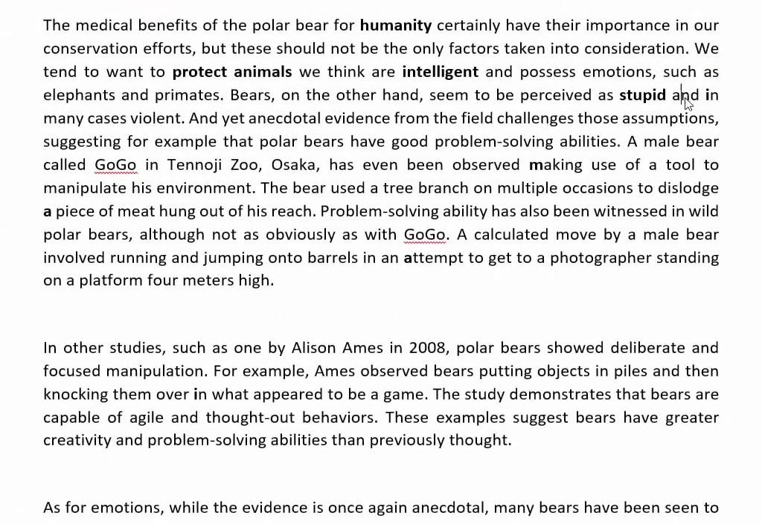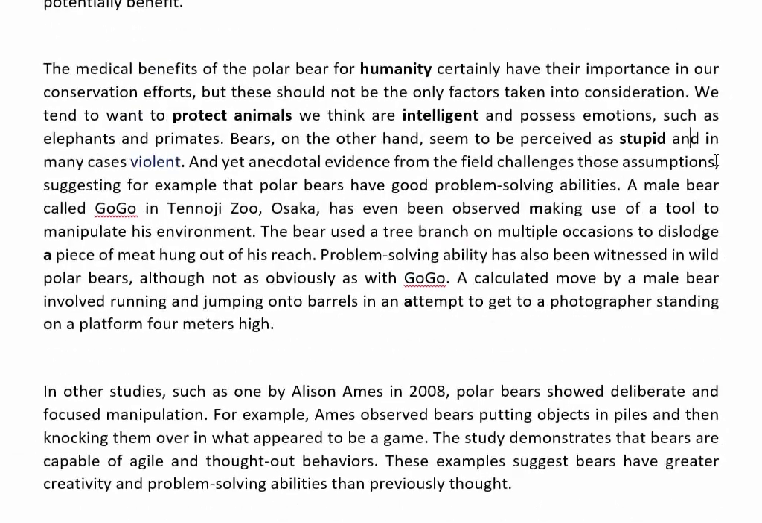I told you that the answer must be after the and: as stupid, and in many cases violent. So our answer is violent. Since the answer should be one word, in many cases is not considered as an answer. So the answer should be violent, and violent comes after the word and. Okay, so I think you will get my point, how I can easily understand the answer.